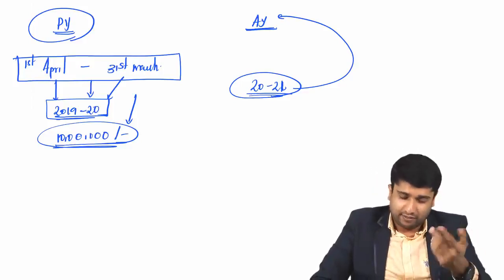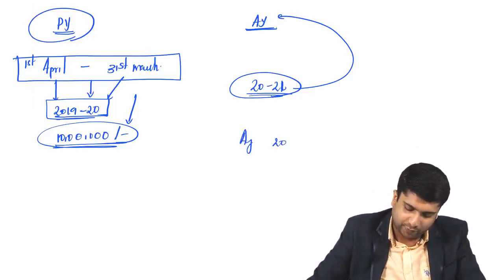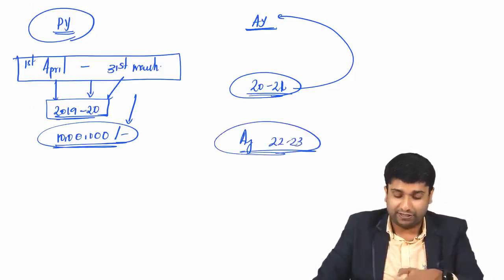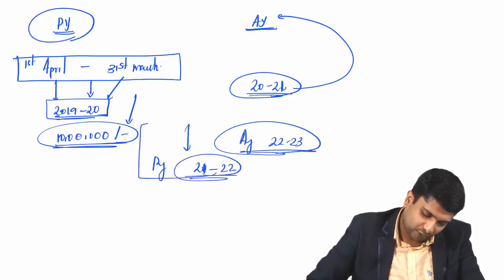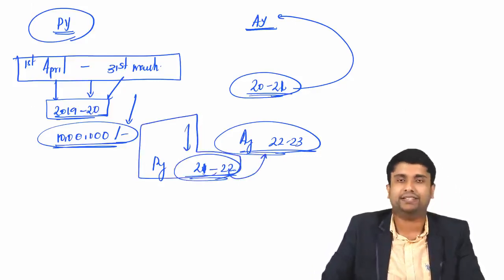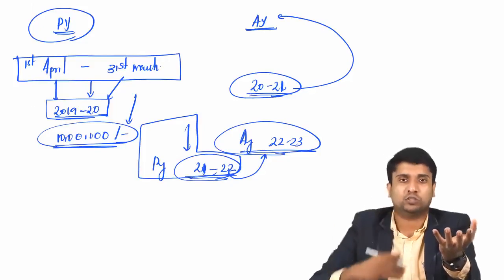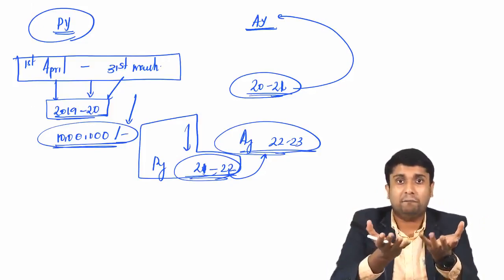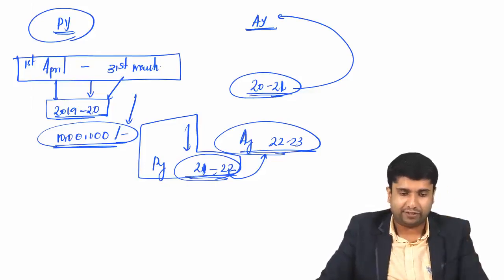Again, let me give you some examples. For the assessment year 2022-23, I'll pay taxes, right? And what is the previous year for this assessment year? So PY is simple, 2021-22. On every income which I have earned in 21-22, I'm paying my taxes in 22-23. It is as simple as that. It is a relative definition. If you ask what is previous year, I can say what is assessment year. Or if you ask what is assessment year, I can say what is previous year. Got my point? It is a comparable, relative definition. So that's what the PY, AY definition is.